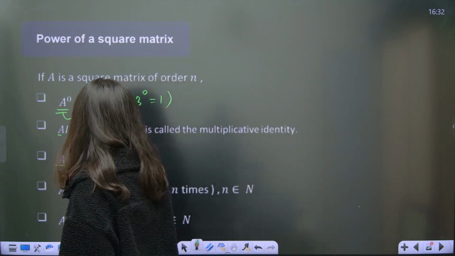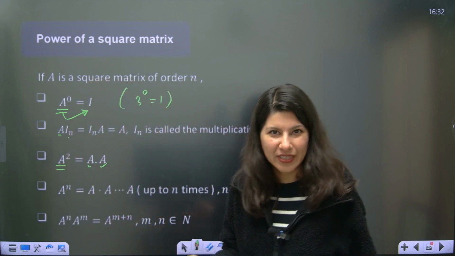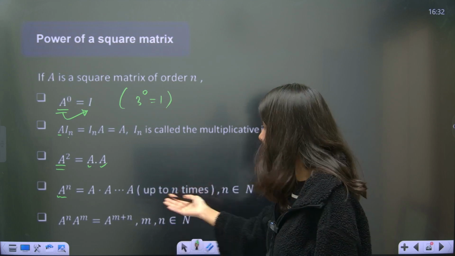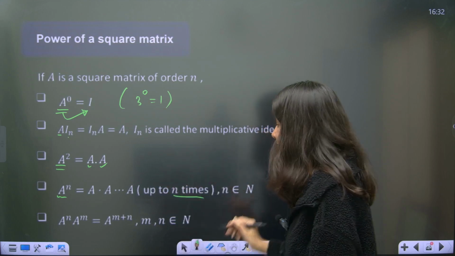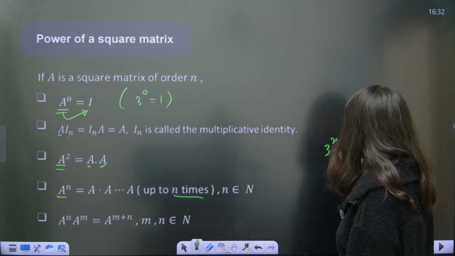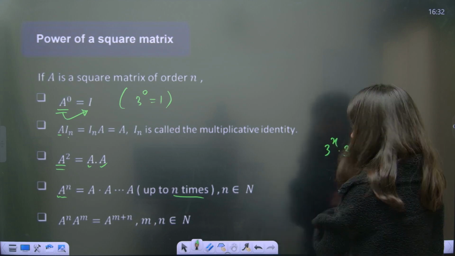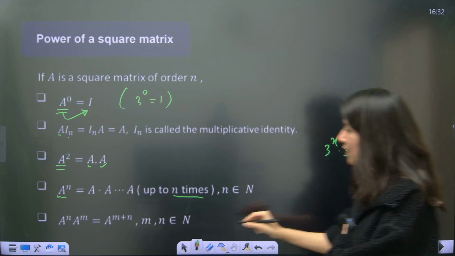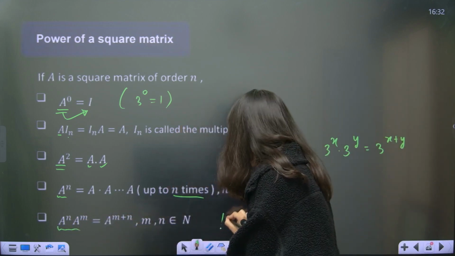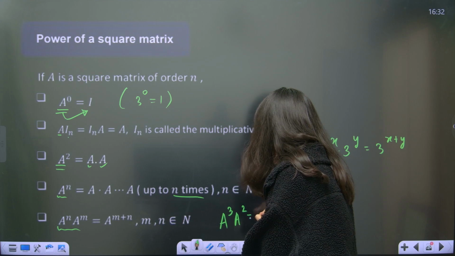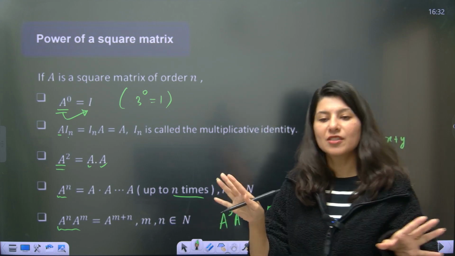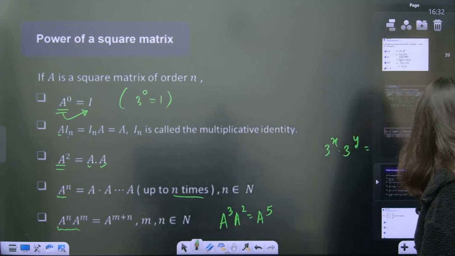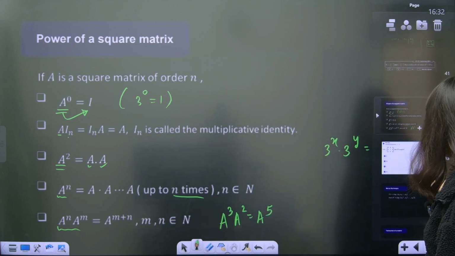A square is A into A. That we already know. It is quite intuitive. A power n is multiplication of the same matrix with itself n times. And remember, 3 raised to power x and 3 raised to power y, when bases are same, you can add the powers. Same thing happens in matrix multiplication. A cube and A square will give you A power 5. Easy peasy lemon squeezy. I think this is something you will understand nicely.